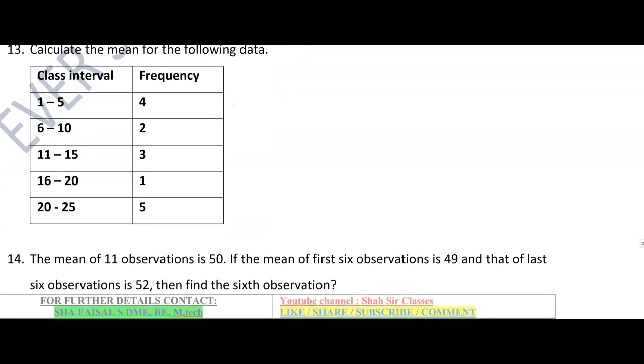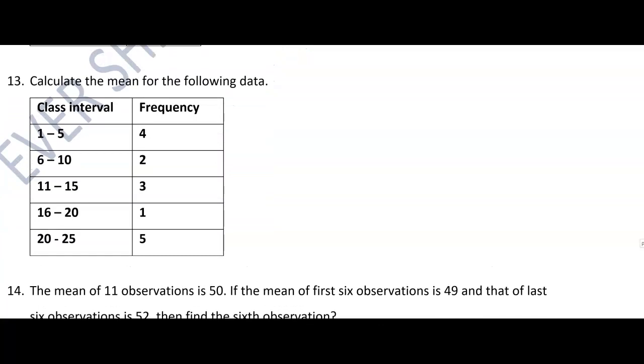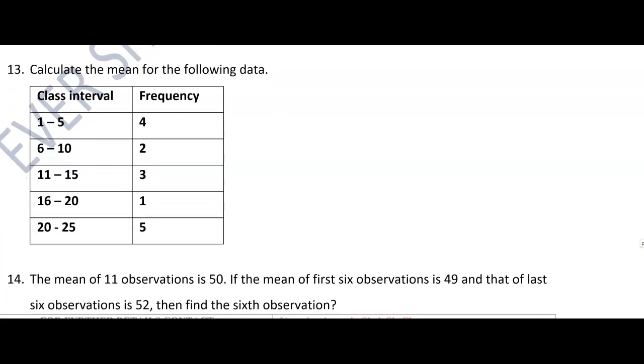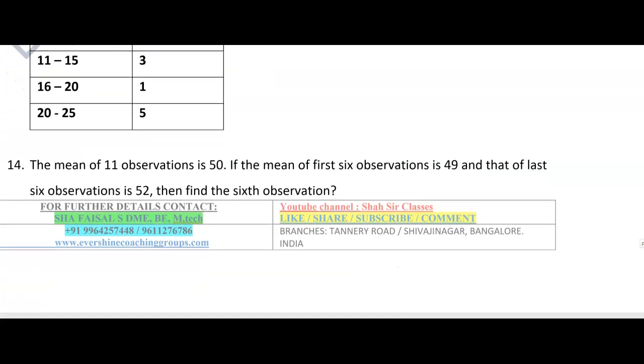Next, question number 13, calculate the mean for the following data, class interval and frequencies they have given. And next, question number 14, as you can see, the mean of 11 observations is 50. If the mean of first 6 observations is 49 and that of last 6 observations is 52, then find the 6th observation. Children, this is quite a standard question.